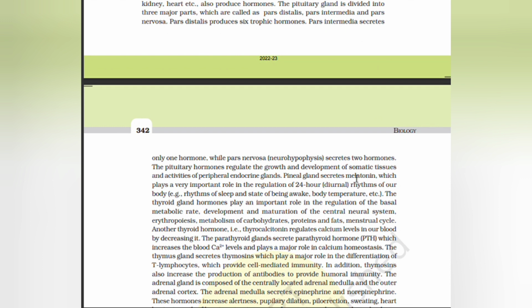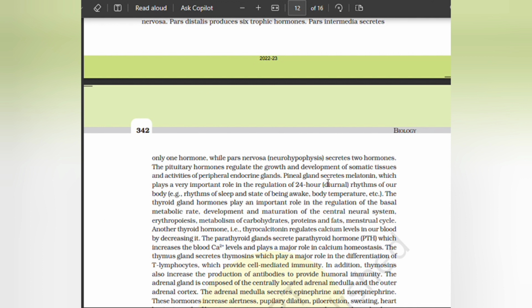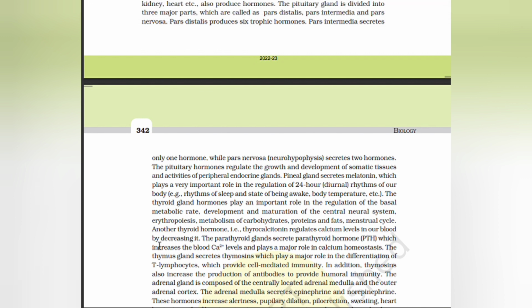Pituitary hormones regulate the growth and development of somatic tissues and activities of peripheral endocrine glands. Pineal gland secretes melatonin, which plays an important role in the regulation of the 24-hour rhythm of our body. The thyroid gland hormone plays an important role in the regulation of the basal metabolic rate, development and maturation of the central nervous system, erythropoiesis, metabolism of carbohydrate, protein, fat, and menstrual cycle. Another thyroid hormone, thyrocalcitonin, regulates calcium levels in our body by decreasing it.